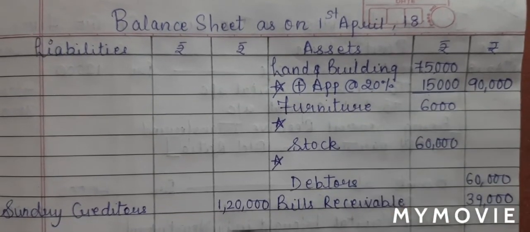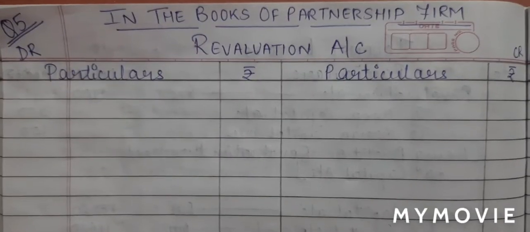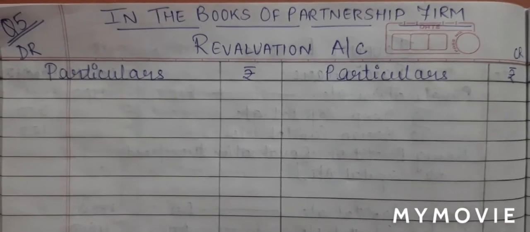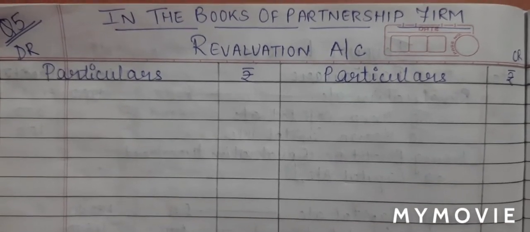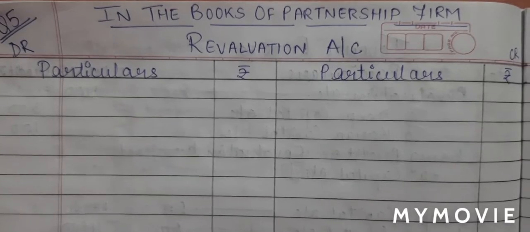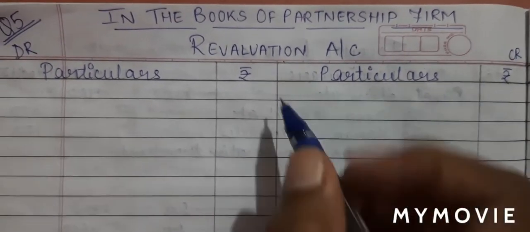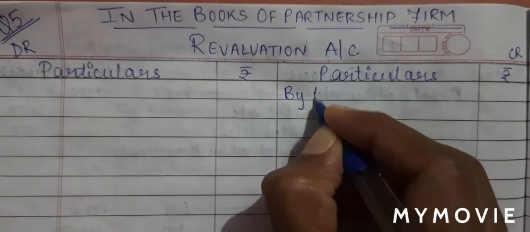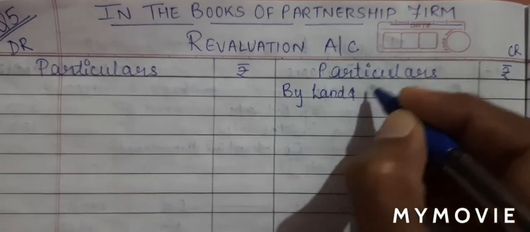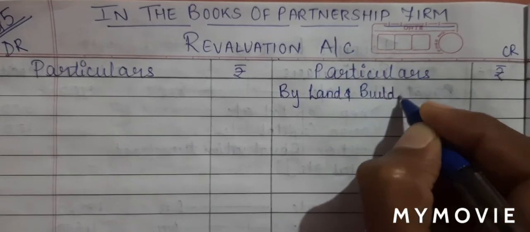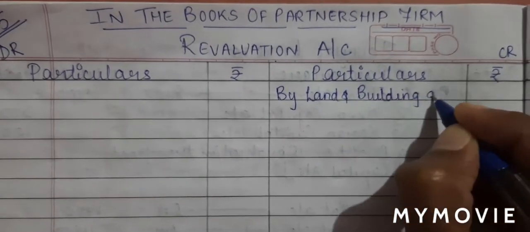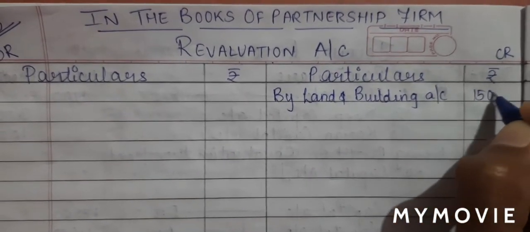This is the first effect. Now since the value of our asset has increased, which means there is an income for the business. So we will have the effect on revaluation account credit side. So I'll write by land and building account 15,000.